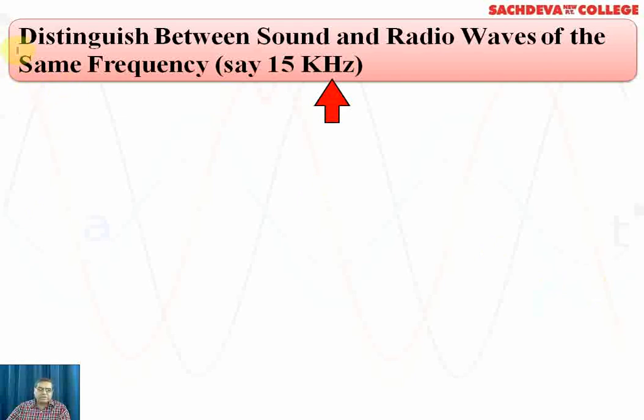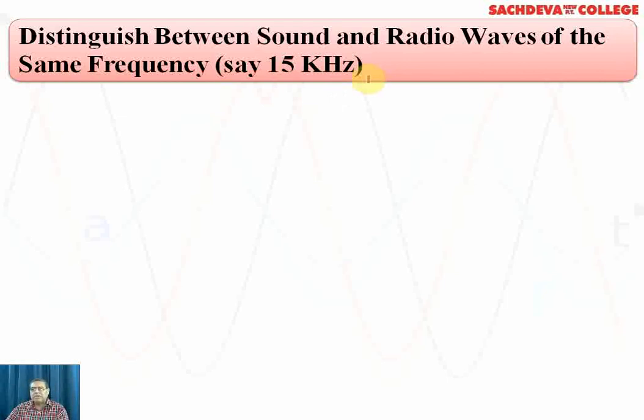Now, there is a certain distinction between the radio wave and the sound wave of the same frequency. Let us assume that the frequency is 15,000 hertz or 15 kilohertz. Radio waves have a frequency of the order of about 10 to the power 13 hertz, whereas the order of wavelength is 10 to the power minus 5 meters.